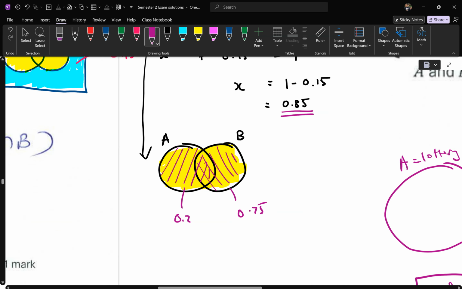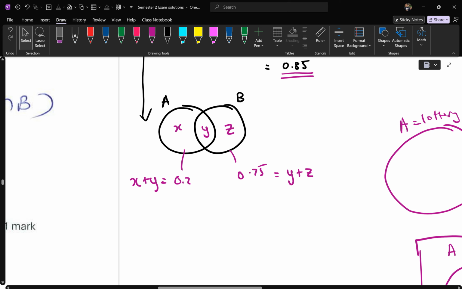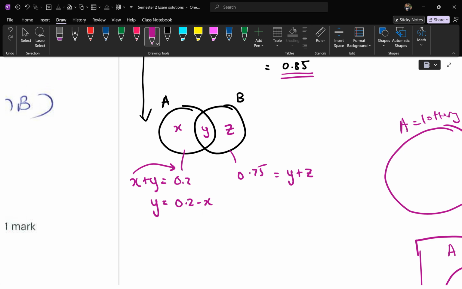You can work it out logically if I call these regions X, Y, and Z. X plus Y should give you 0.2, and Y plus Z should equal 0.75. You can rearrange this and say Y is equal to 0.2 minus X, and there's a bit more substitution to actually solve this.